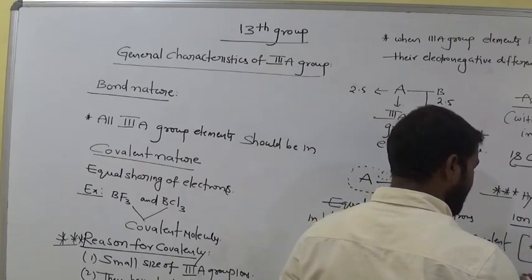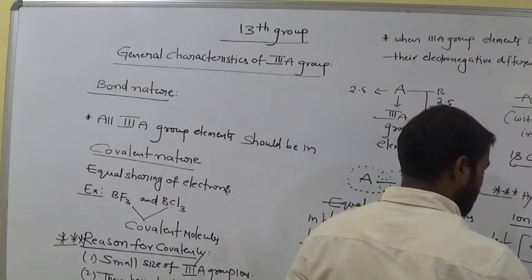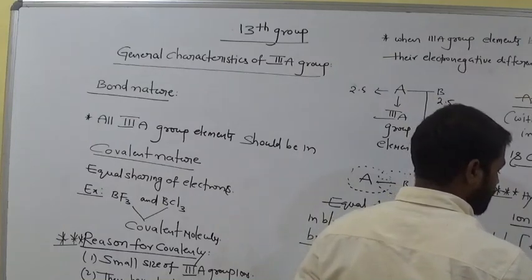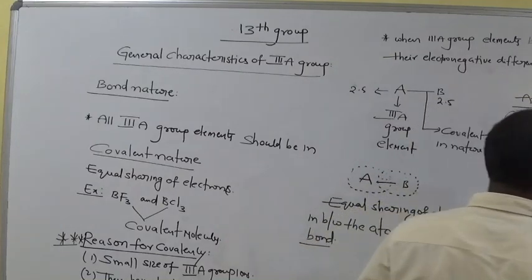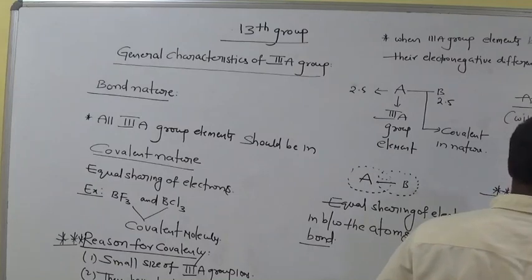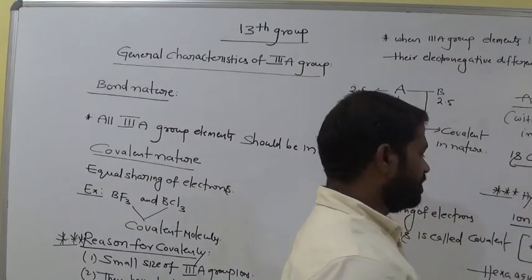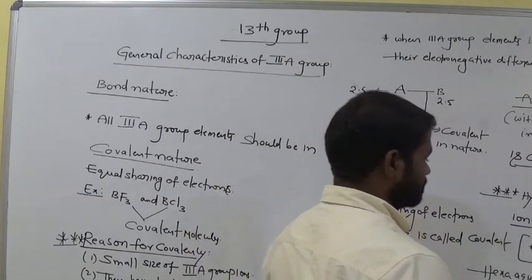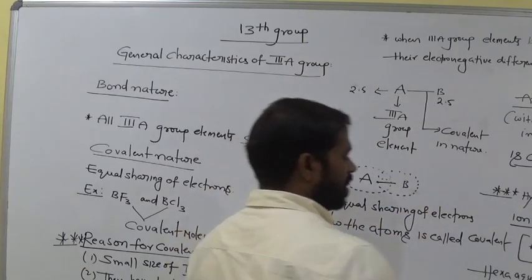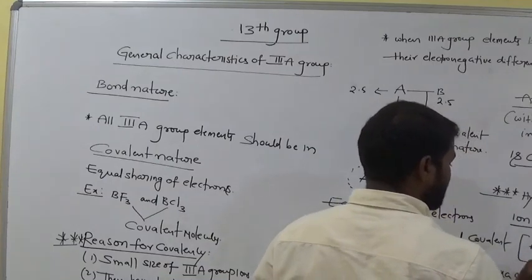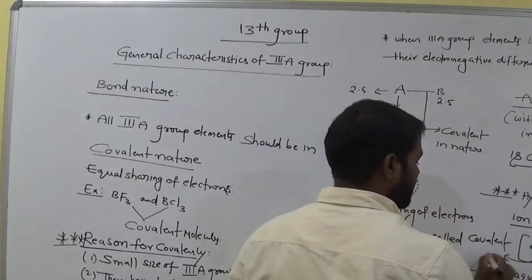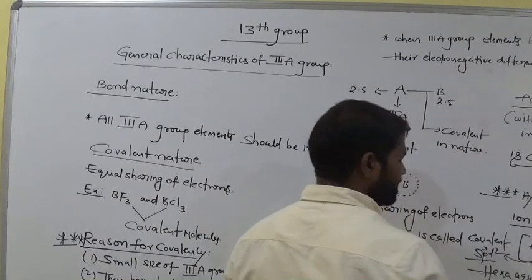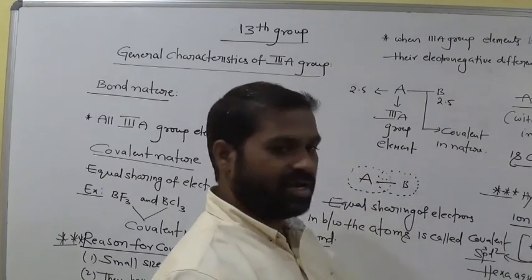H2O we call aqua. Hexaaquaaluminium(III). The oxidation state is +3 here and the hybridization is sp3d2 for aluminium.